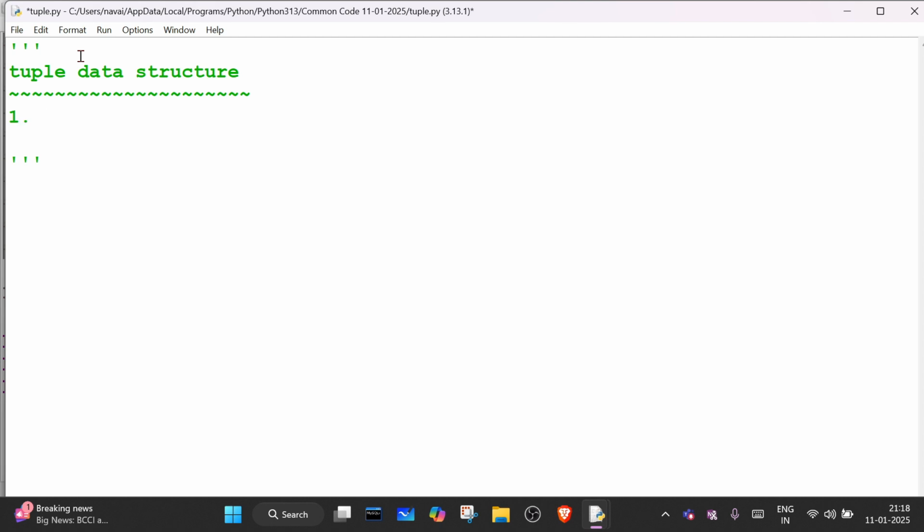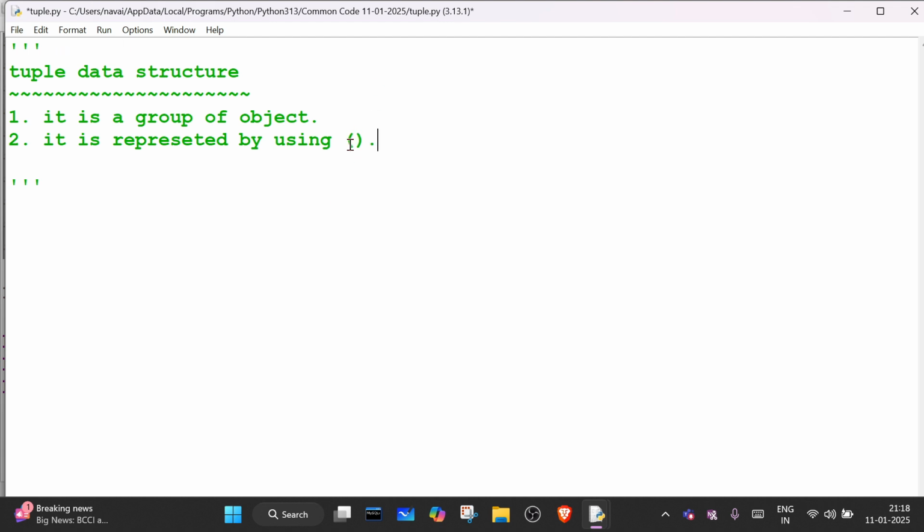Number one, it is a group of objects. And the second thing is it is represented using parentheses. So with the help of parentheses, we can create a tuple. The third point is it allows